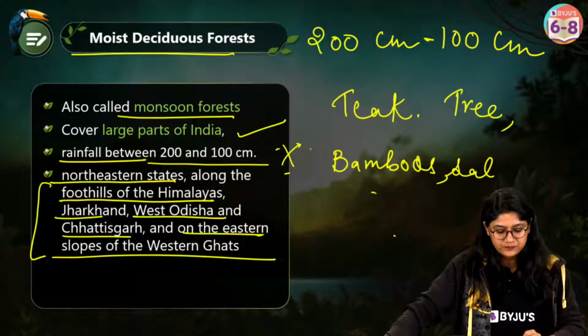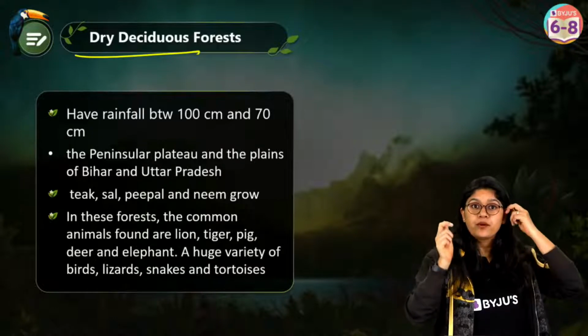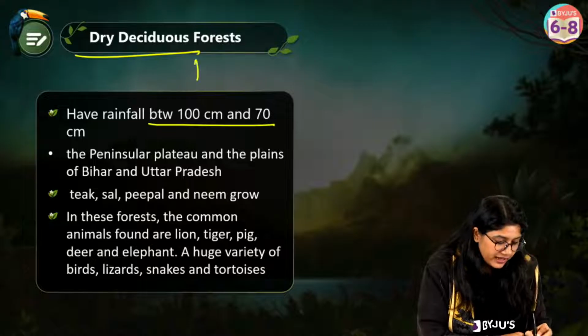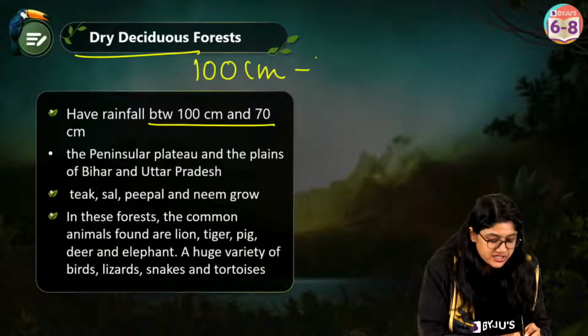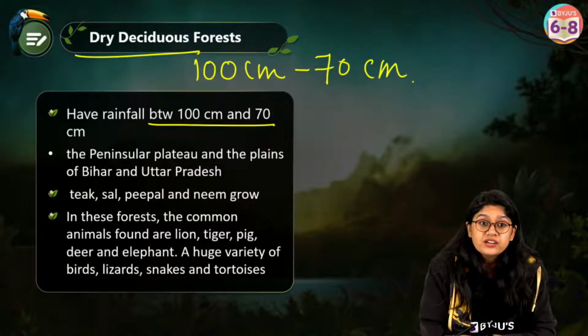Yes, very good. Okay. Now let's talk about the dry deciduous forest. Now we're talking about the dry one, right? And they are the ones that receive rainfall in the range of 100 centimeter to 70 centimeter. Can you look at the range, everyone?